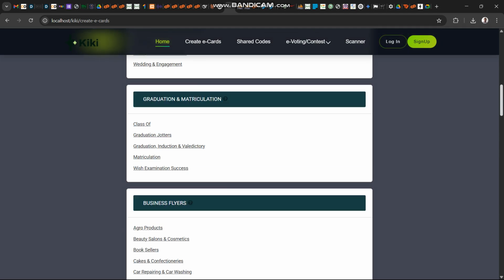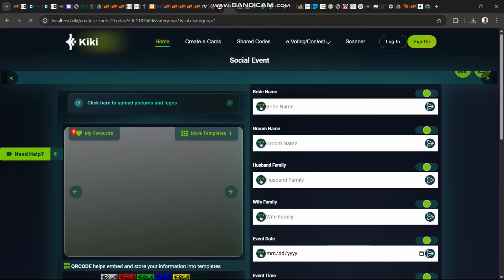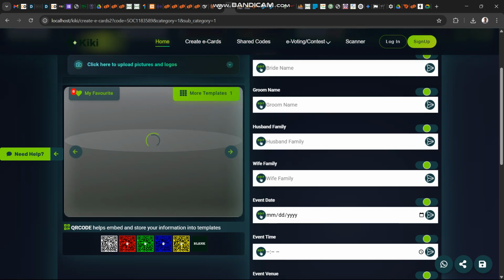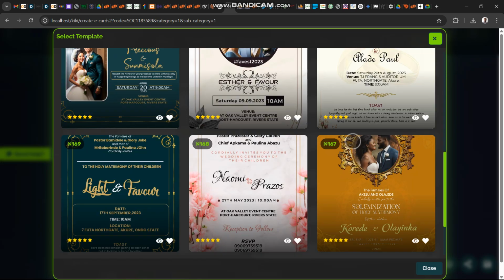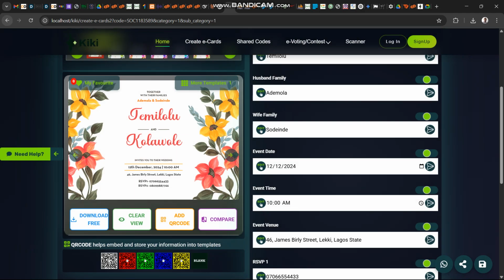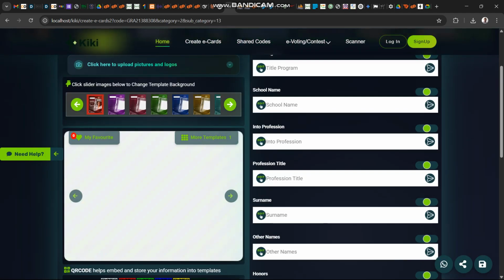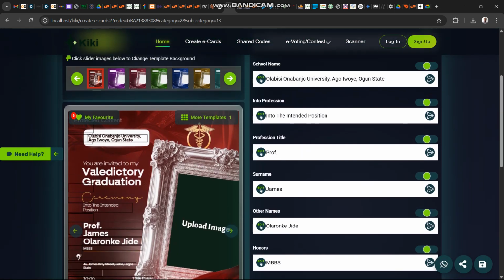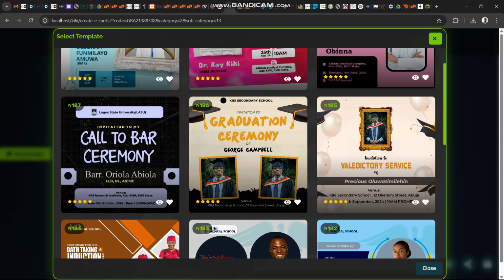So let's say for instance I want to create an induction template for my class, or let's say I want to do a wedding. So all I will just do is go to wedding, and we have as many templates as possible that users can select from, and they can start designing their template in a few seconds. If I want to go to graduation for instance, all I just need to do is the same thing. Just click here, and you can see we have different templates that users can select from to start designing.